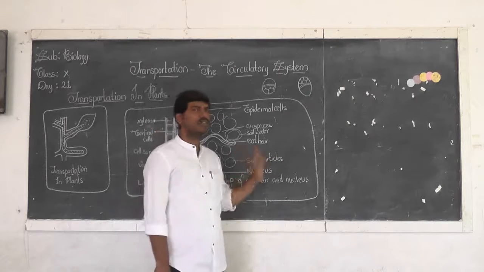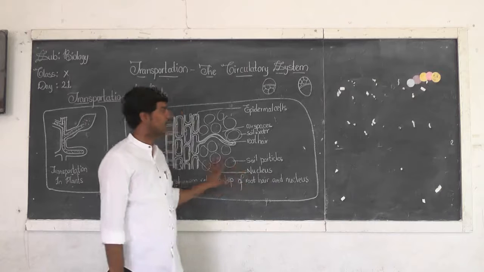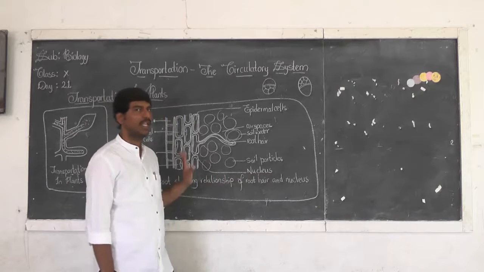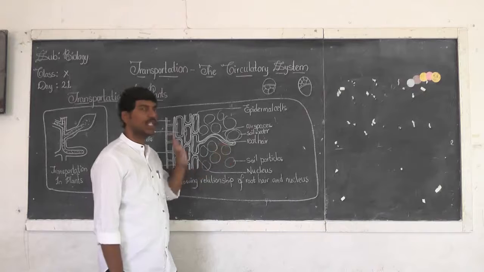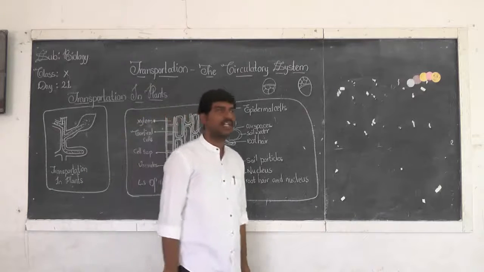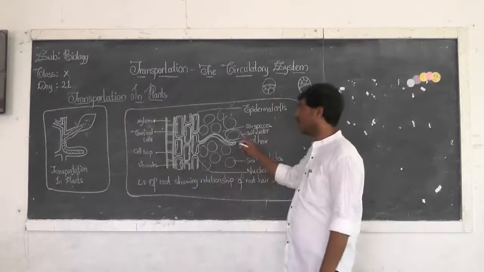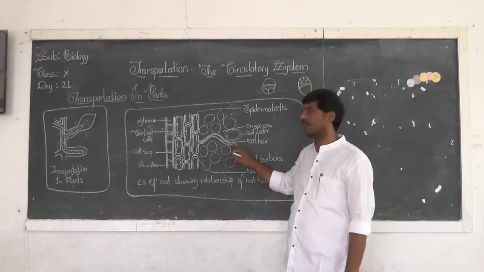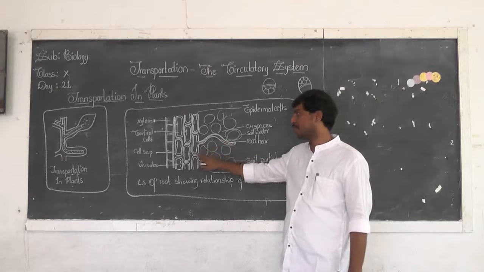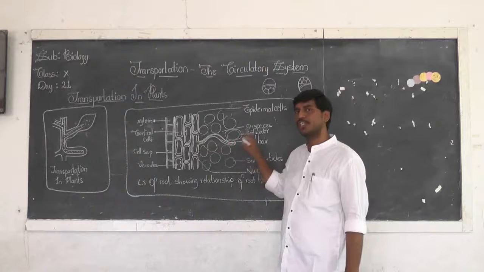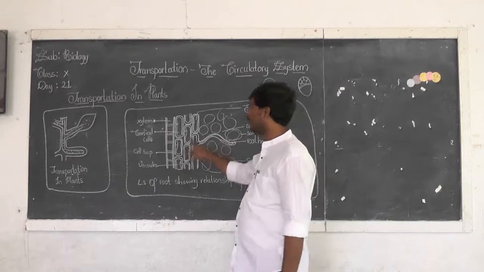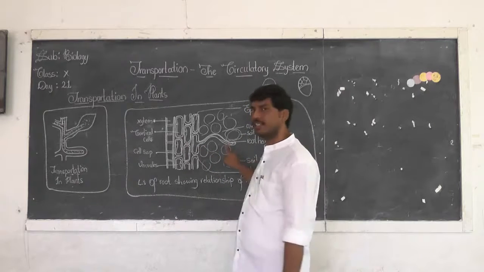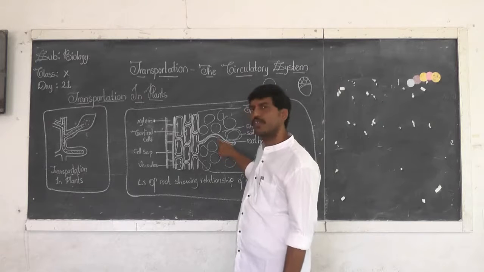So this is what happens in the absorption of water and minerals by roots. Like this, water is absorbed from the lower concentration to the higher concentration region. As water enters, the cell is diluted. The cell cytoplasm becomes dilute compared to the adjacent cells, as the water has entered the vacuoles.